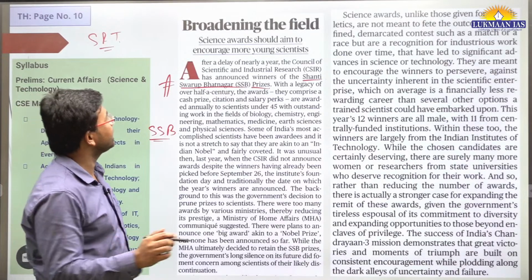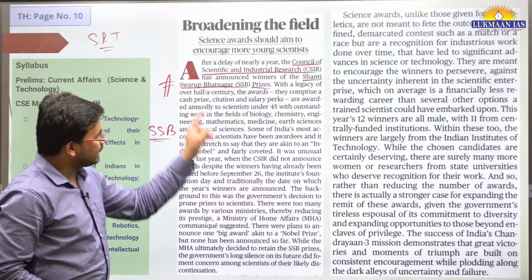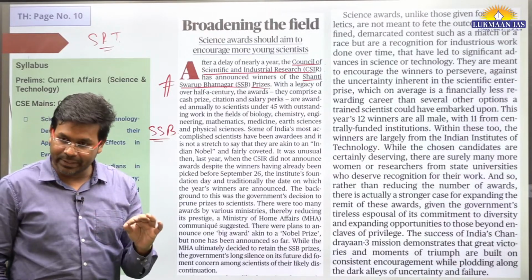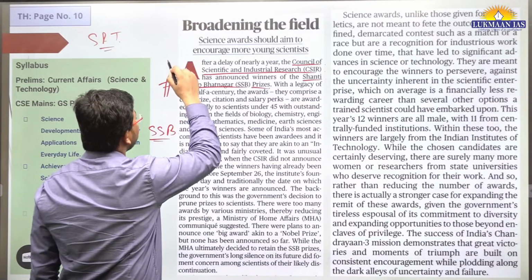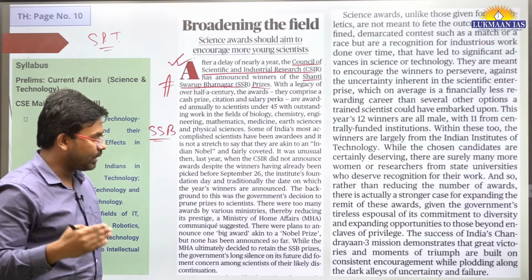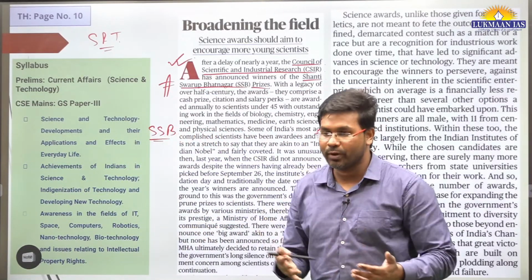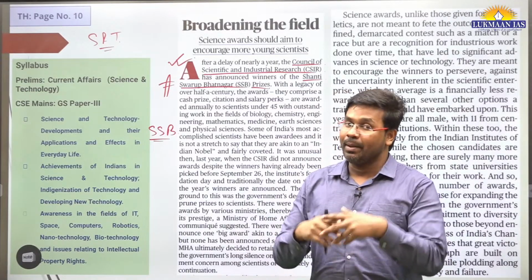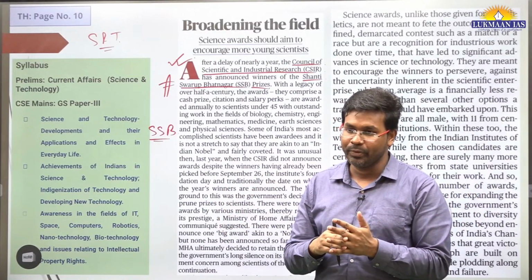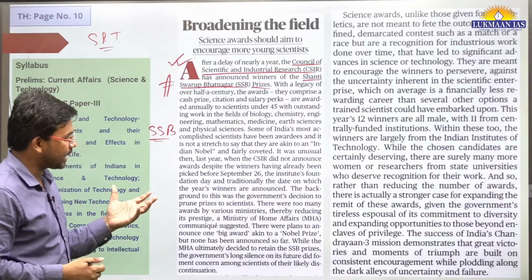However, this organization, which is known as the Council of Scientific and Industrial Research, actually gives this prize to the scientists. However, last year they did not give this prize to people. This year they have given the prize. Okay, this year they have decided to give it, right? However, in future they will be giving, but earlier the government of India had stopped them from giving. They say we are already giving many prizes to scientists through different means. There are many ministries who are associated. So that was discouraged earlier, but this time they are again going to give these prizes to the scientists.